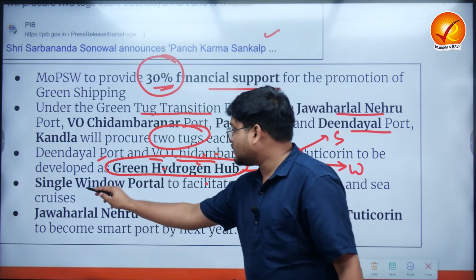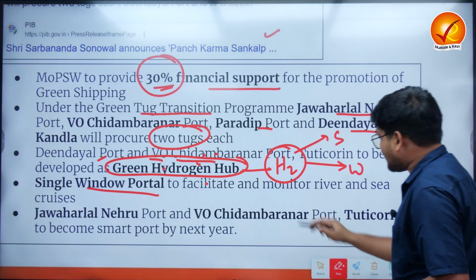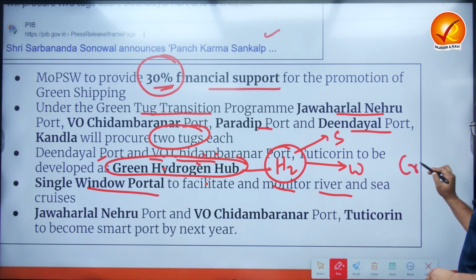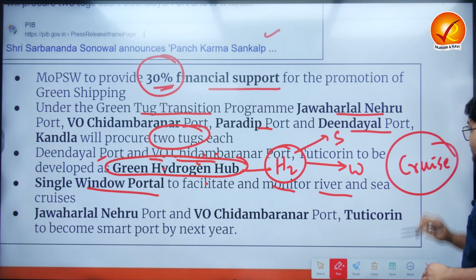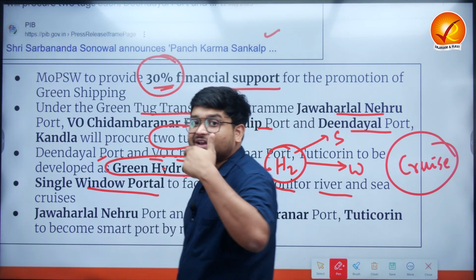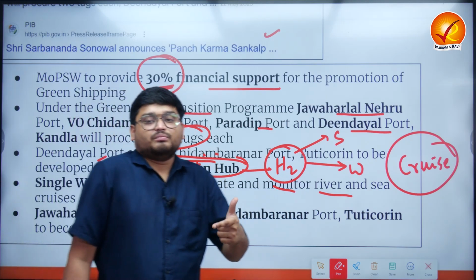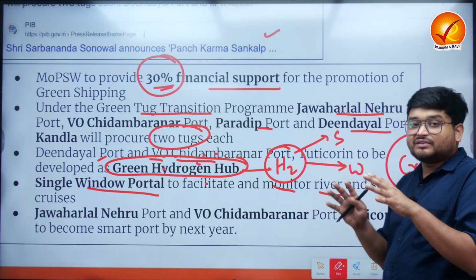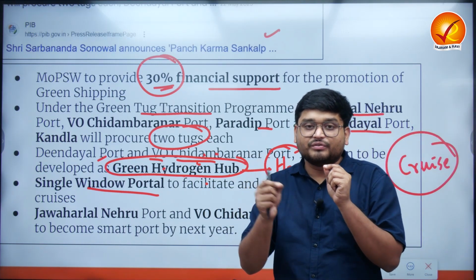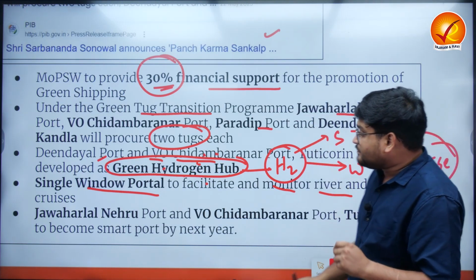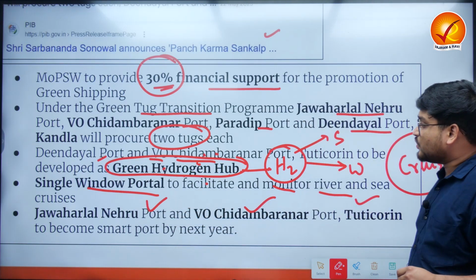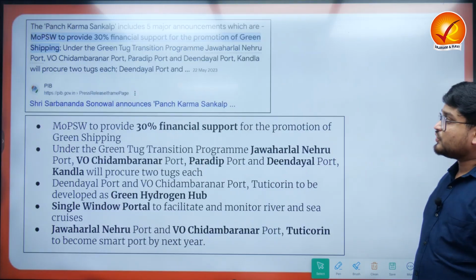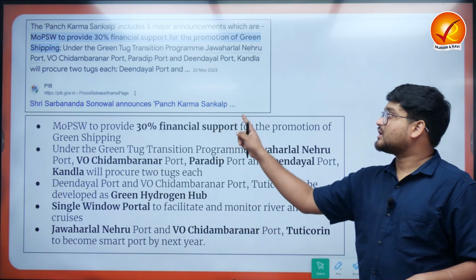There will also be a single window portal to facilitate and monitor river and sea cruises. Now, cruise tourism in India is increasing over a period of time due to the increasing incomes in the country, and this is why cruise tourism in various cities, mainly the coastal areas, is improving. Finally, there are 3 more ports which will be converted into small ports by next year. So these are also some of the initiatives under the Panch Karm Sankalp.